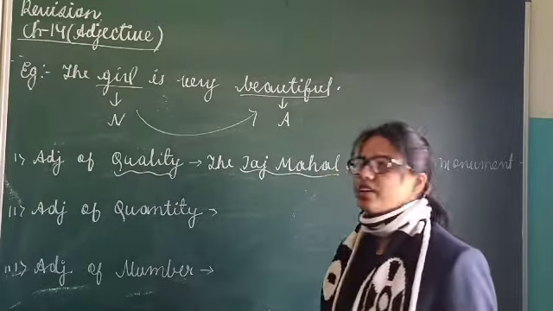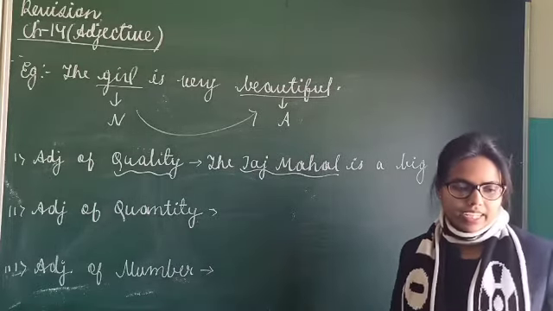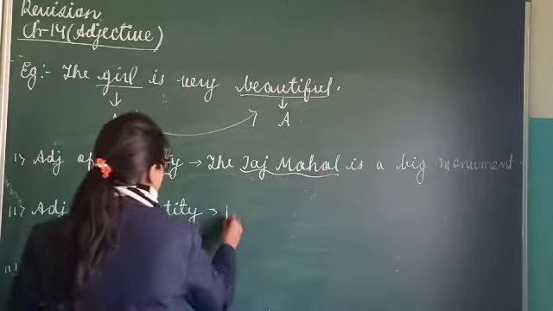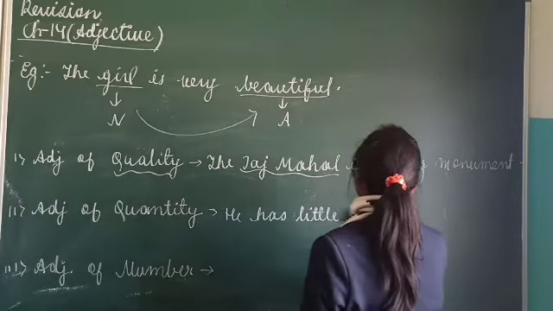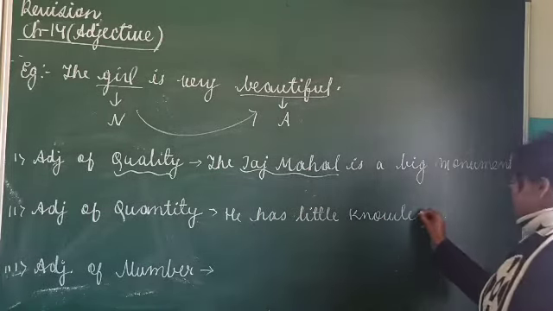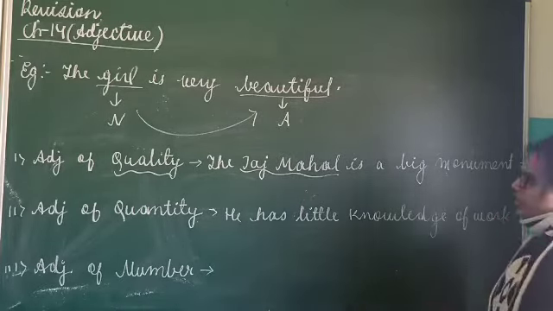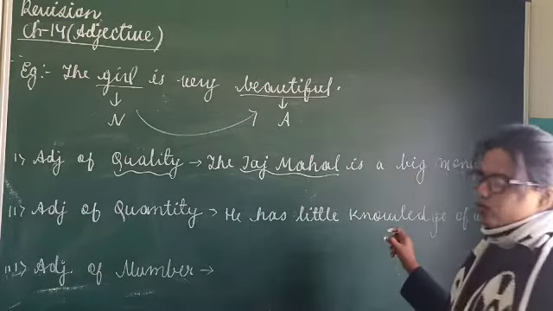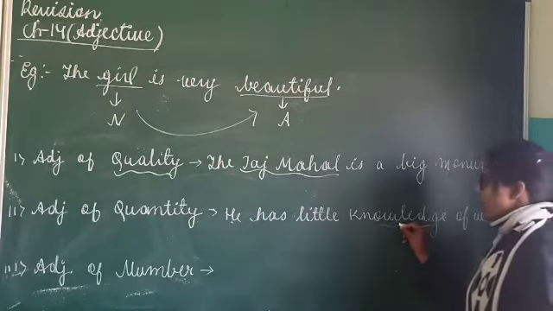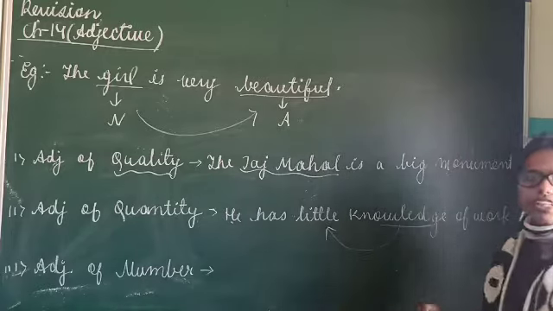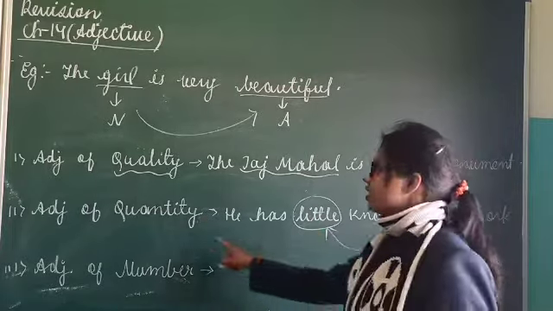Now, talking about the adjective of quantity. An adjective of quantity describes the quantity of a thing. Like, he has little knowledge of work. Now here, what is being described about him? What is he having? He is having knowledge. But how much? What is the extent of his knowledge? That he has very little knowledge. Clear? So this little will be the adjective of quantity.